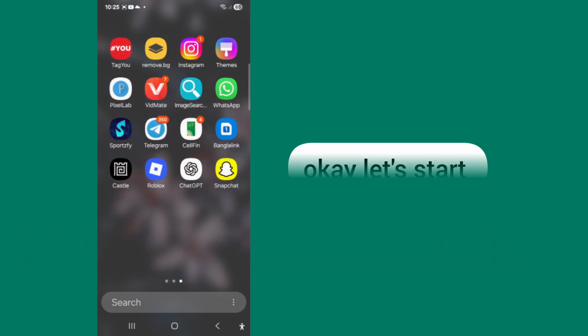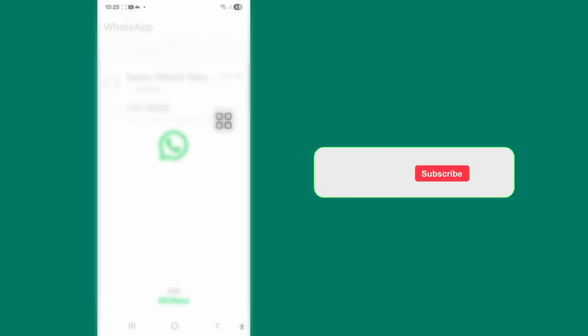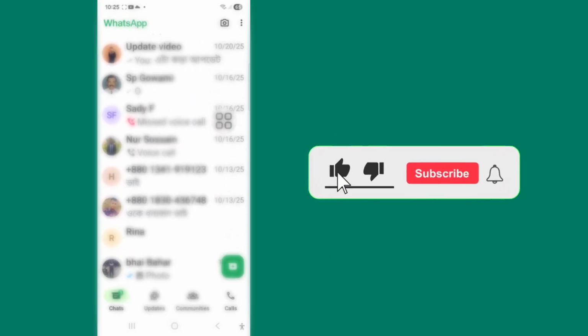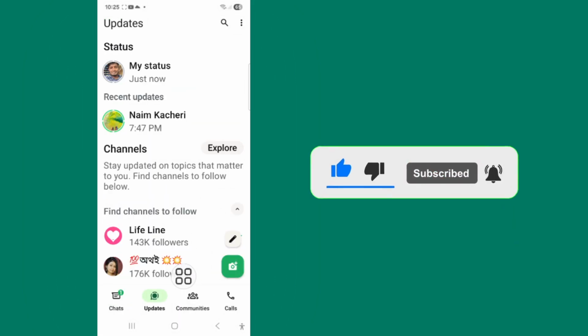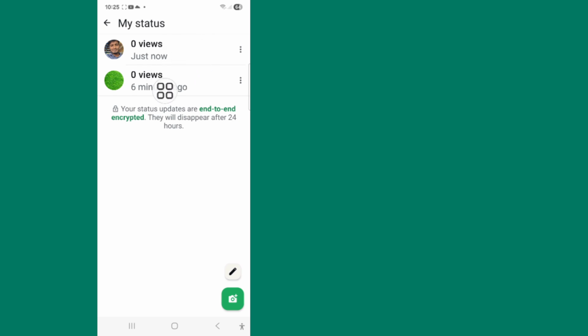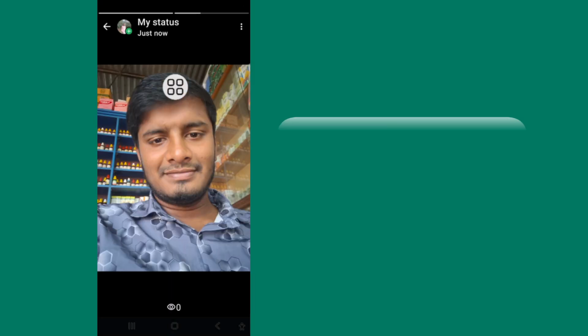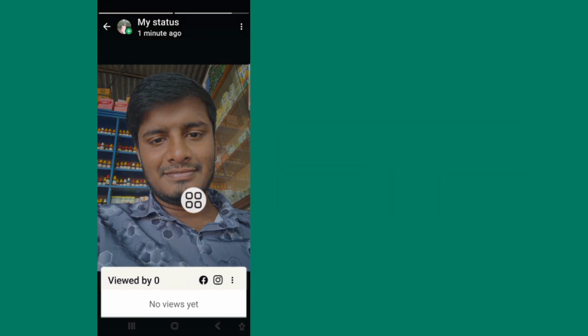Okay, let's start. First of all, click on the WhatsApp app. Now click on update. Now click on my status. See, my sound is not working. Okay, let's fix it. Now go back to your home screen.